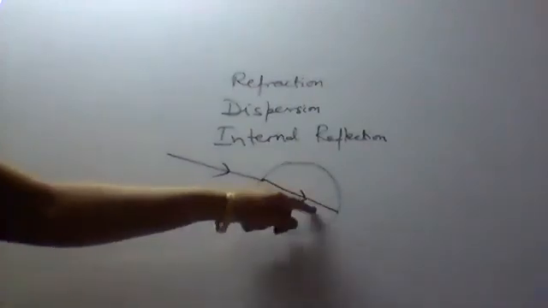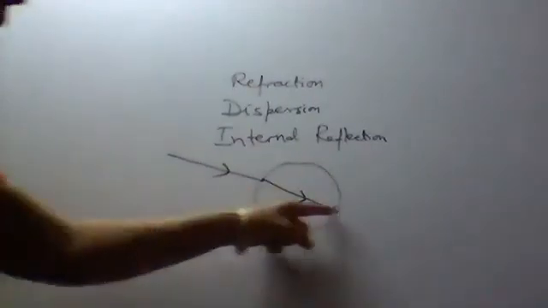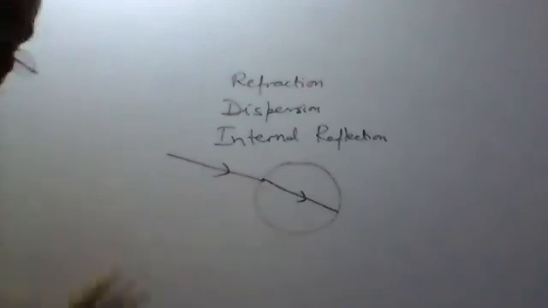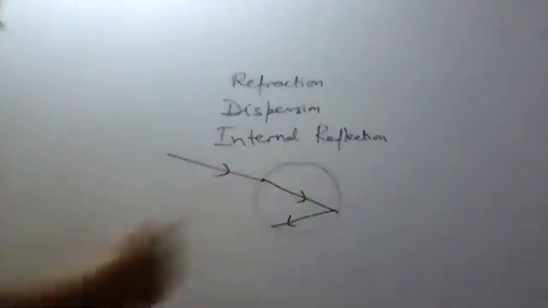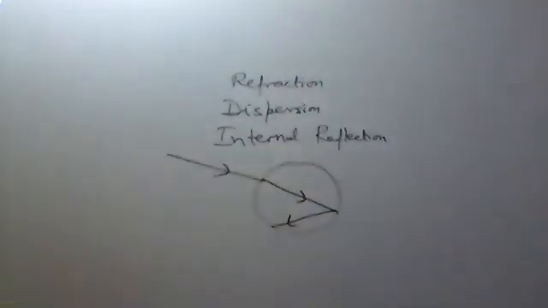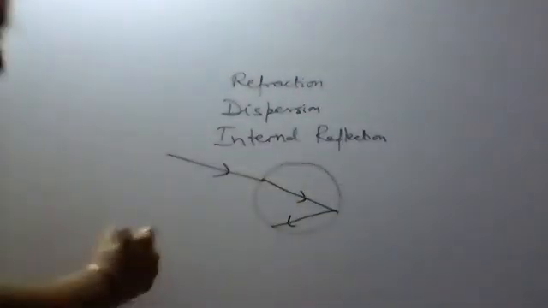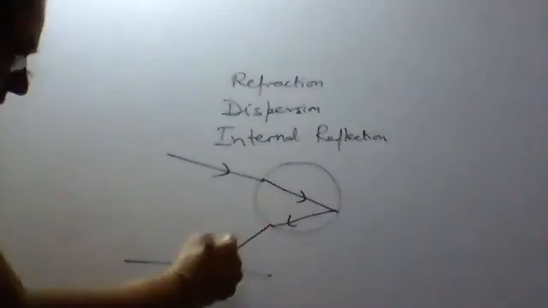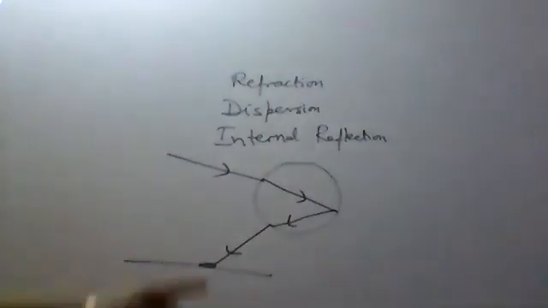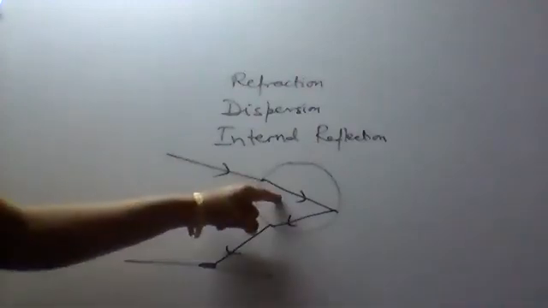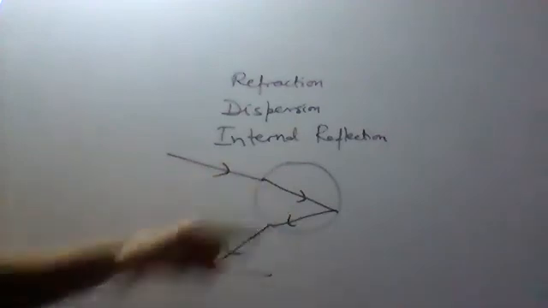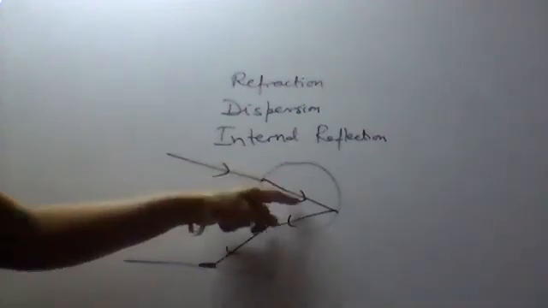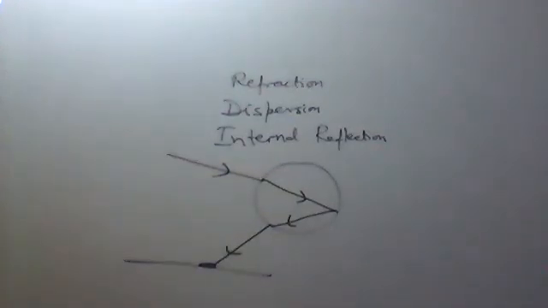Now this ray of light will not pass into the air over here. It will be reflected back. It will be reflected from this surface of the water droplet, and then again it will be refracted, and wherever the observer is there, the observer can see the light. Here it is dispersing also, it is splitting also. We are not drawing all the 7 colors. This light is being split into 7 different colors.